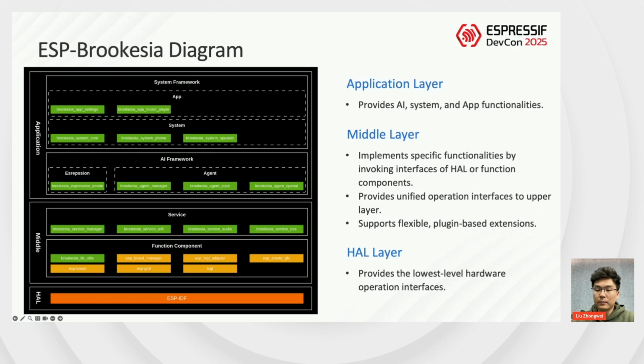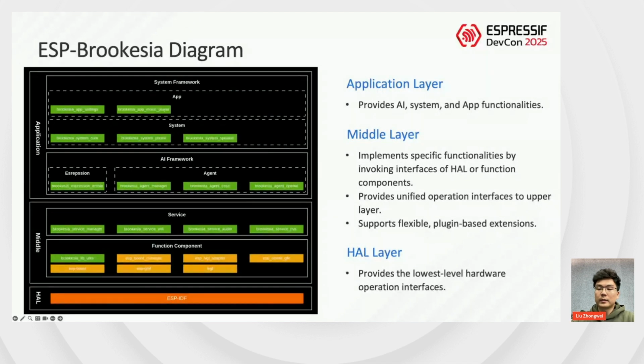Currently, Brookesia has implemented services including Wi-Fi, audio, and NVS. The top layer is the application layer, which directly provides AI, system, and app-related components for developers to use.